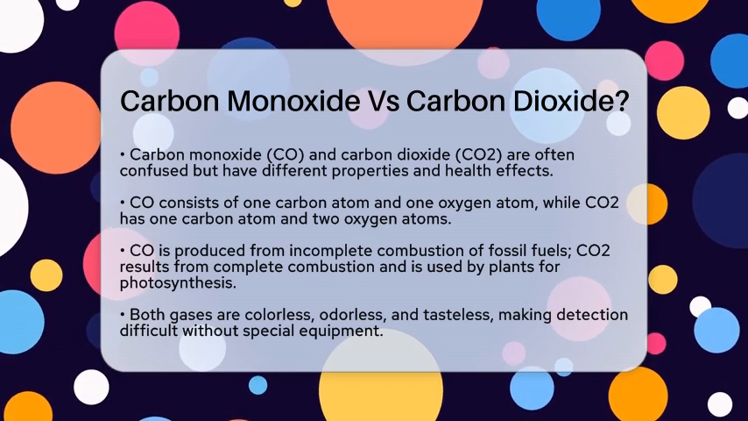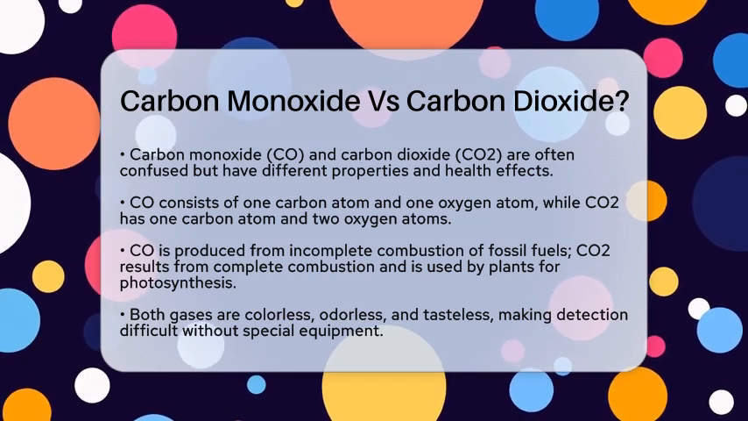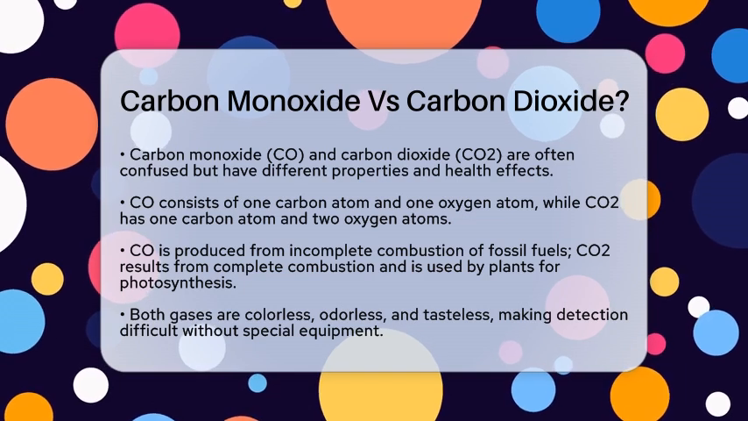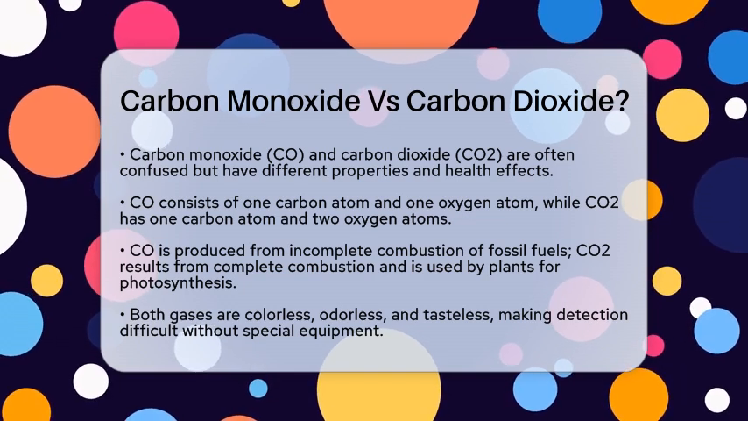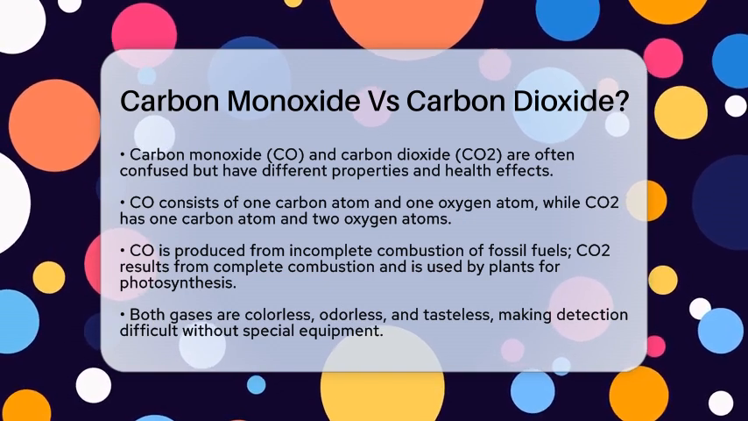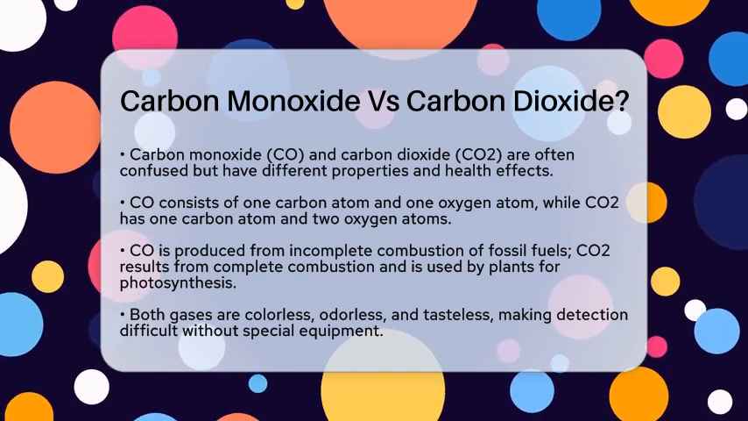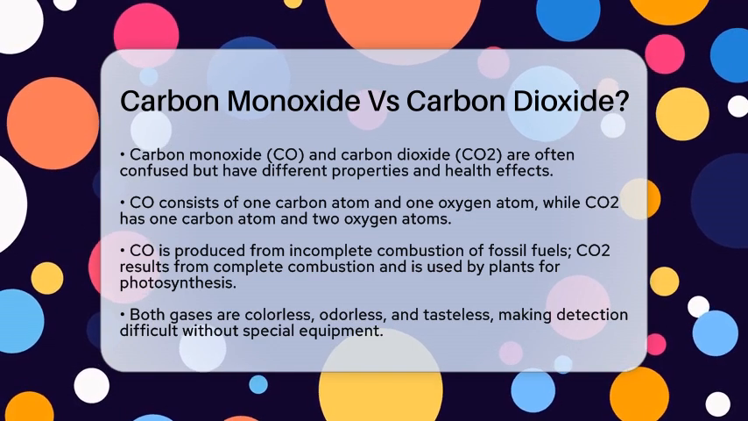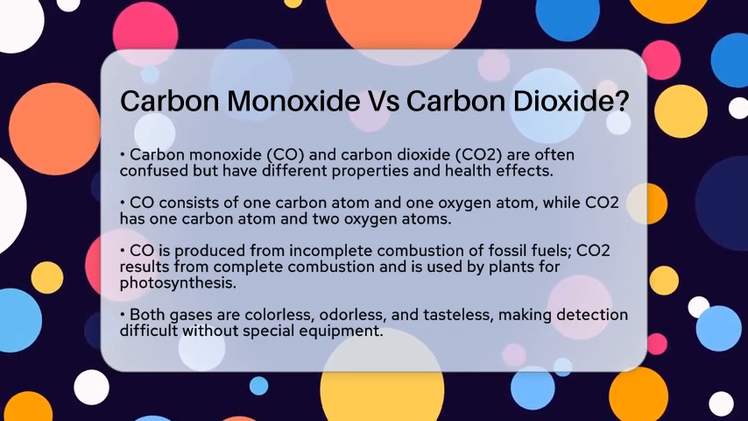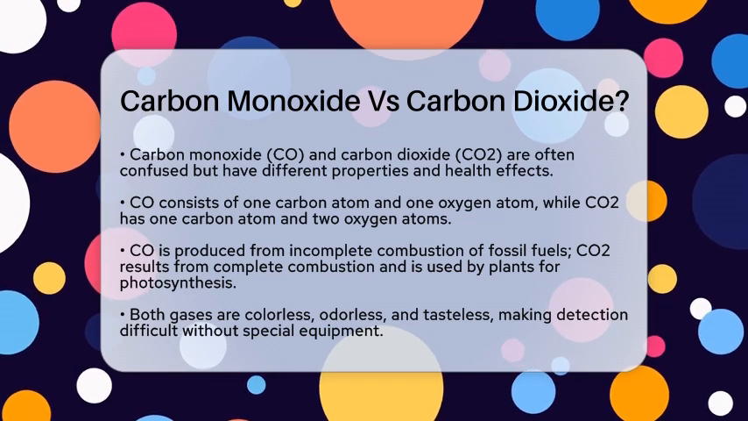First, let's look at the basic chemical differences. Carbon monoxide consists of one carbon atom bonded to one oxygen atom, giving it the formula CO. On the other hand, carbon dioxide has one carbon atom bonded to two oxygen atoms, which results in the formula CO2. This difference in structure leads to distinct characteristics for each gas.